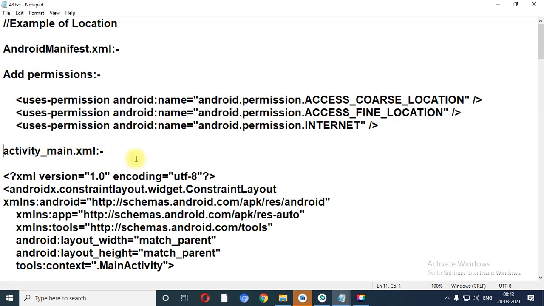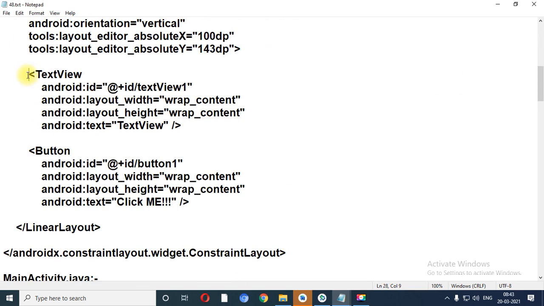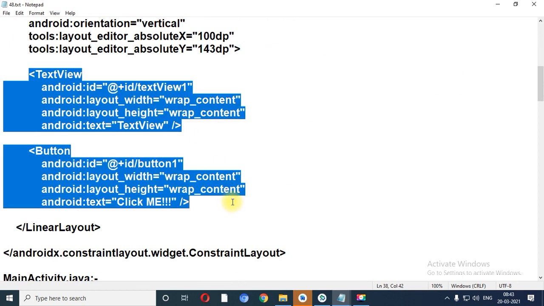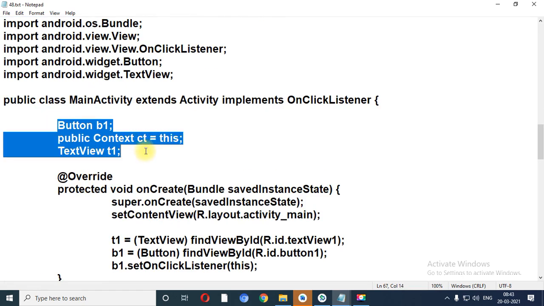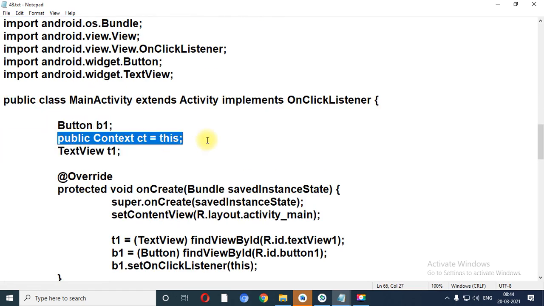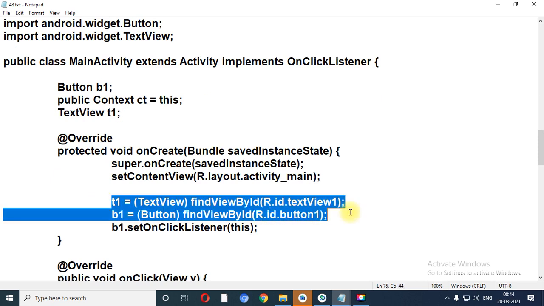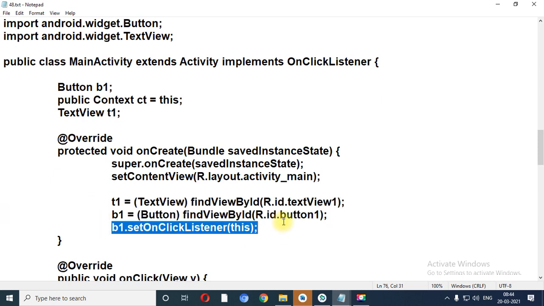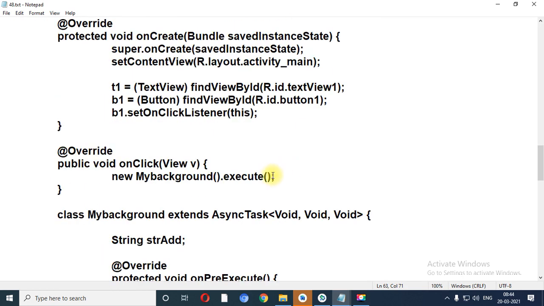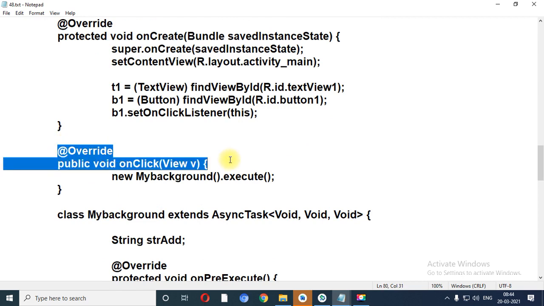In the main activity, I have placed two widgets. First is a TextView and another one is a Button. You need to create the object of both classes. I will explain this later on. You need to find them by view by ID, and set the on click listener. Over here you need to implement it. When you implement it, the overridden method of that particular onClick event is fired.